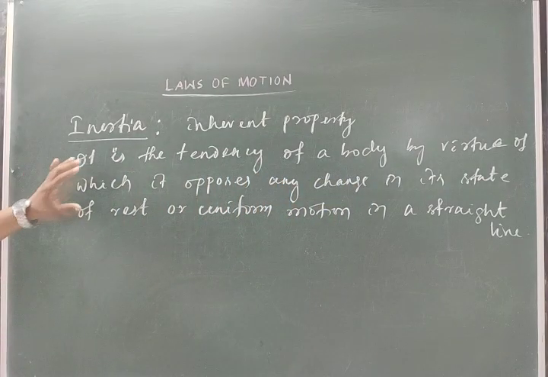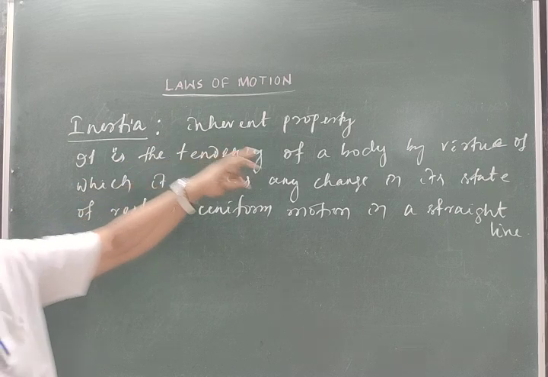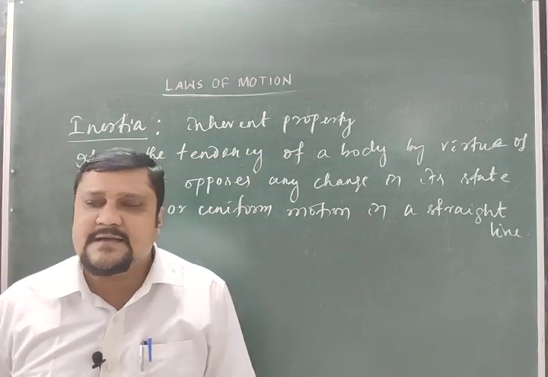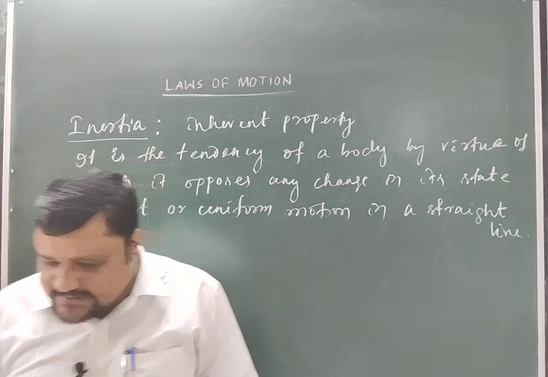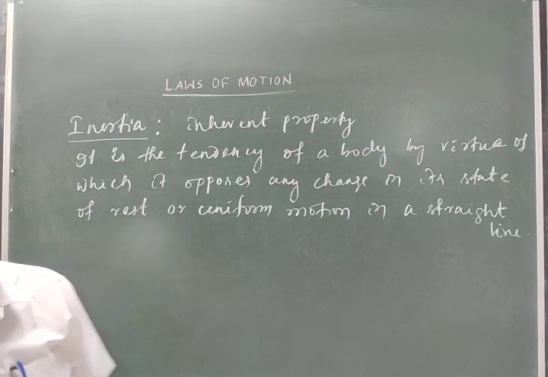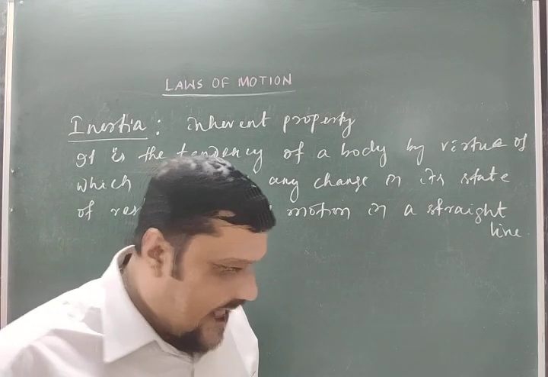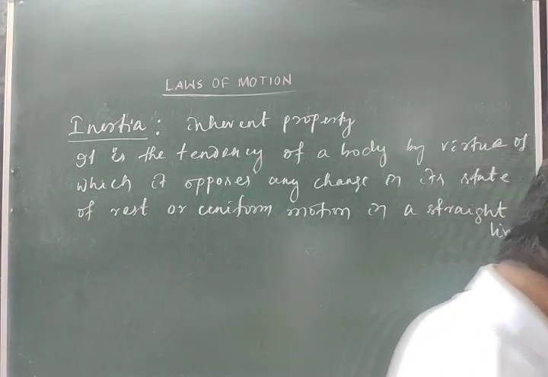So it is the tendency, and this tendency is inherent, built into the body because of its mass. Inertia is the inherent property of a body, and it is directly proportional to the mass of the body.